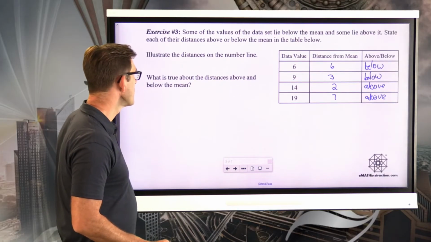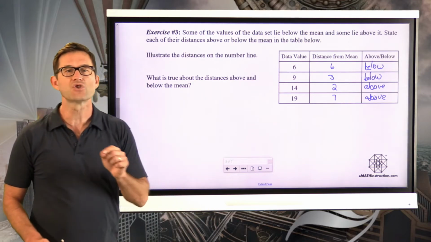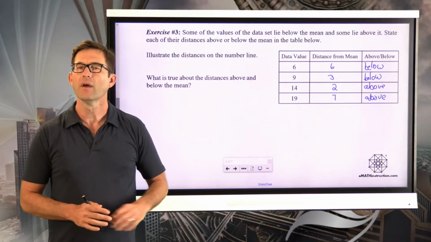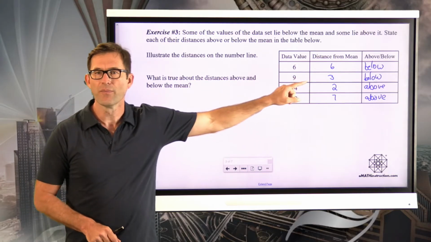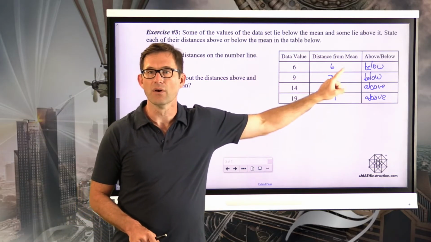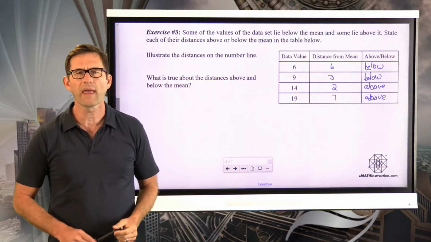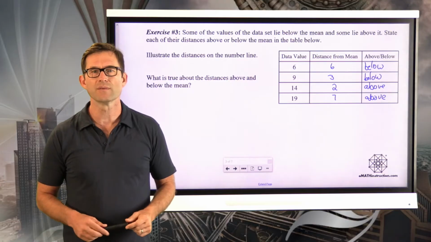Now, the question is, what is true about the distances above and below the mean? I'd like you to take a look at this table, take a look at the distances below the mean, take a look at the distances above the mean, and see if you can make an observation about those. Pause the video now.